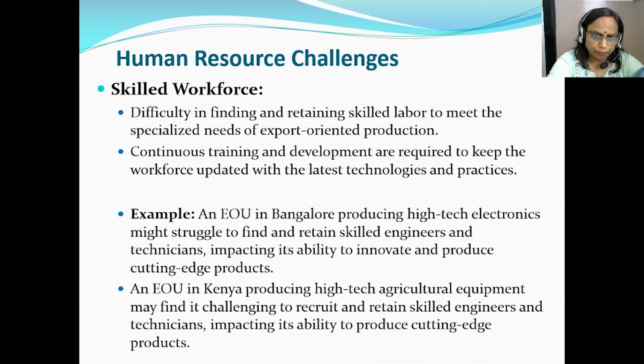Another example is from Kenya, which is producing high-tech agricultural equipment, which may find problems with recruitment and retention of highly skilled engineers and technicians, and this may impact its ability to produce cutting-edge products.